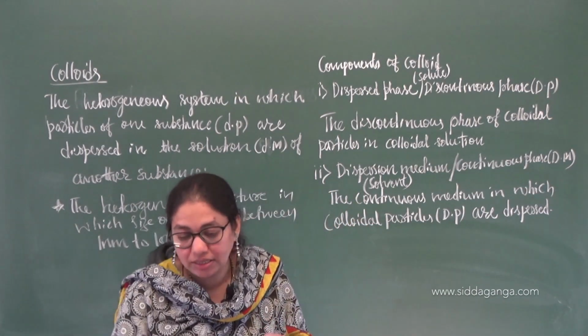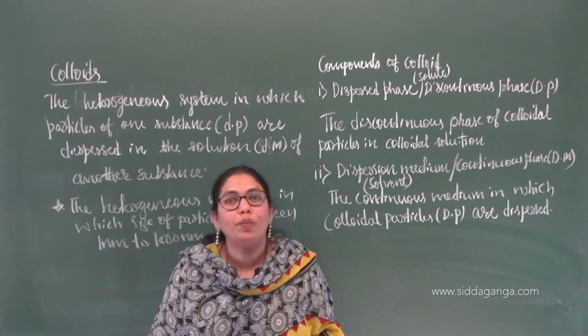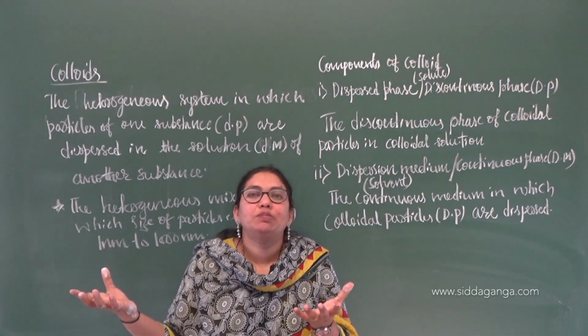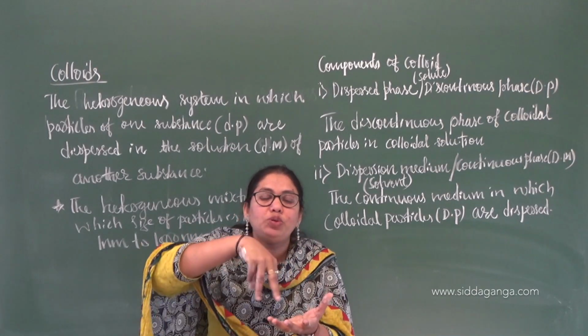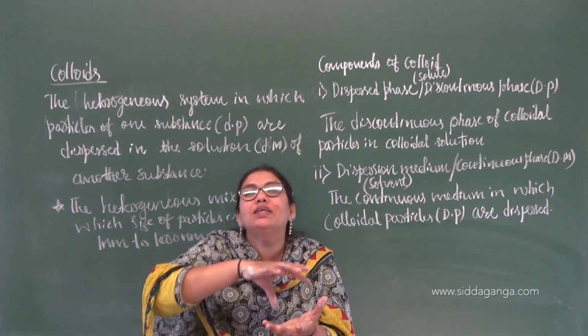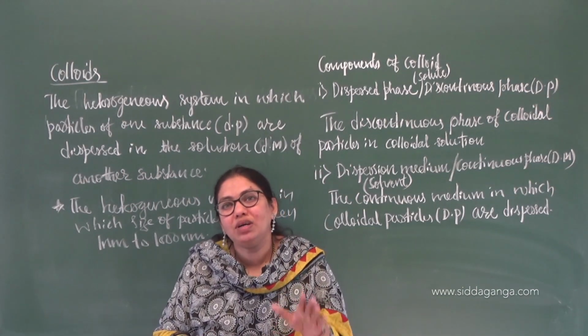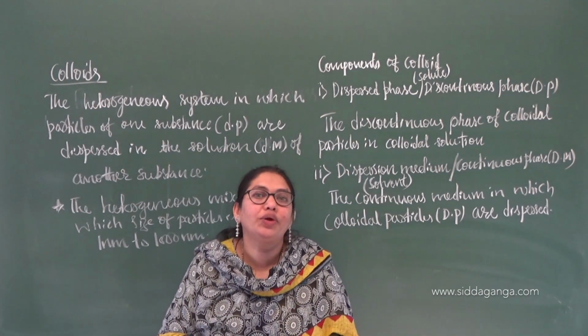So these are the two components of a colloid. Whatever it may be, the colloid has two components. One is the dispersion medium and one is called the dispersion phase. This dispersion phase is dispersed in the dispersion medium. Together they will constitute a colloid.